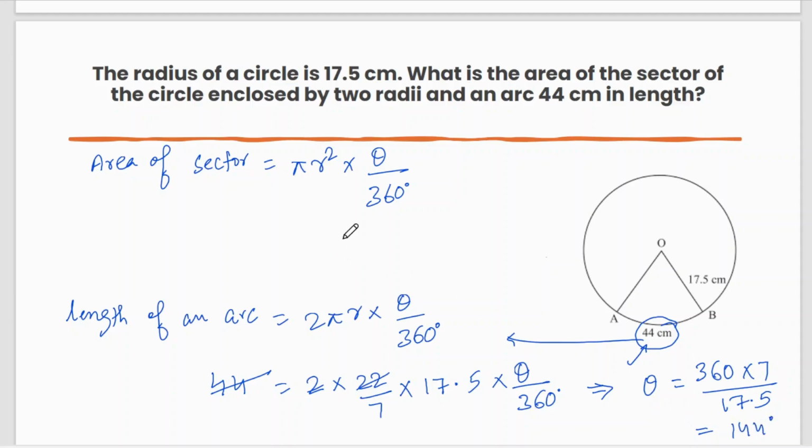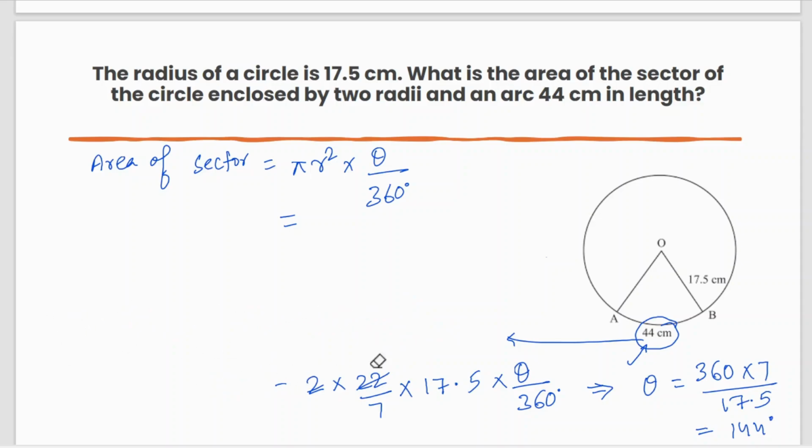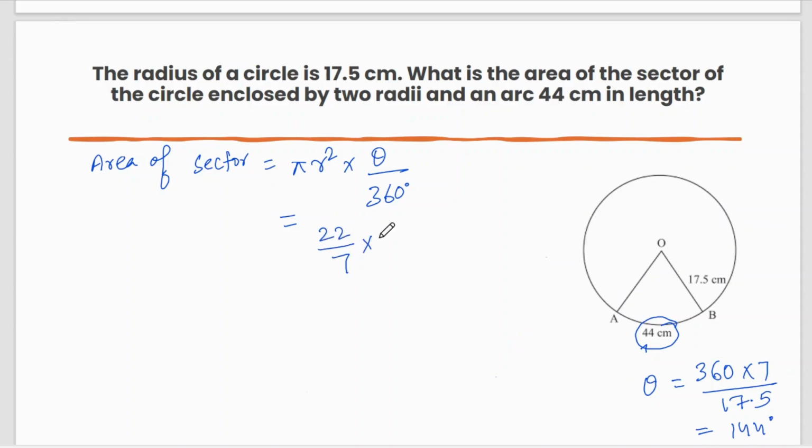Now we have got the value of theta. Now we can put it here. So calculate this. So let me erase this part. We have written pi, you can take 22 by 7, r 17.5 into 17.5, r square, theta is 144 divided by 360 degree.